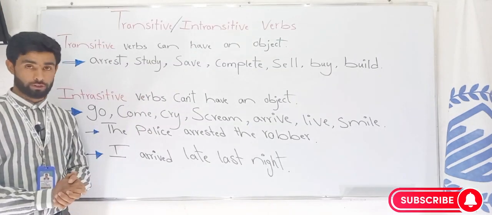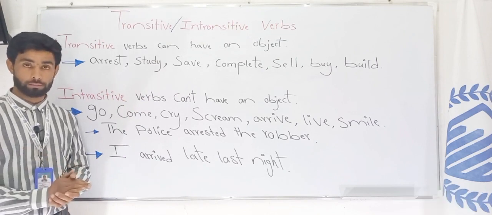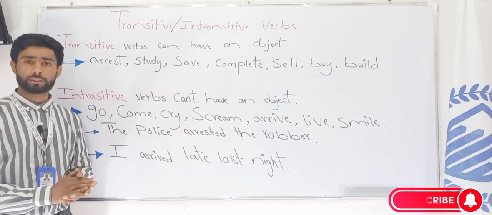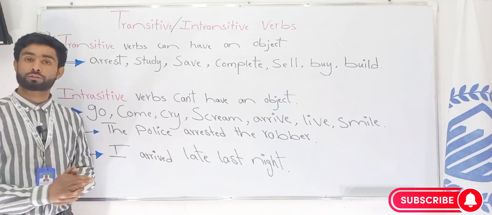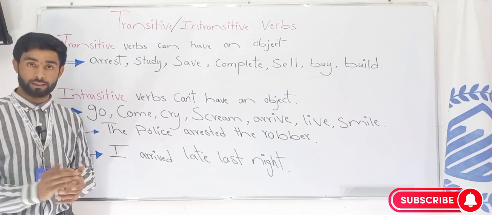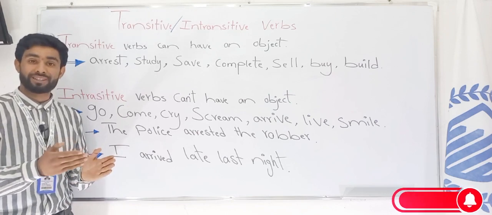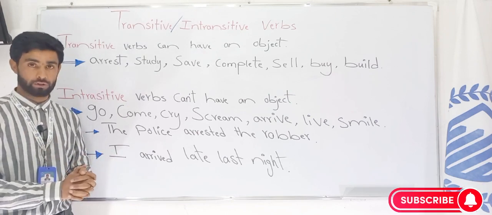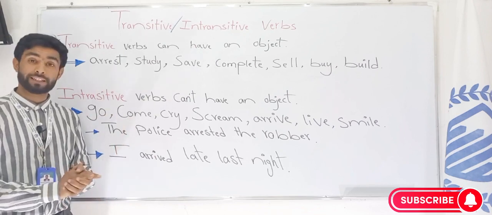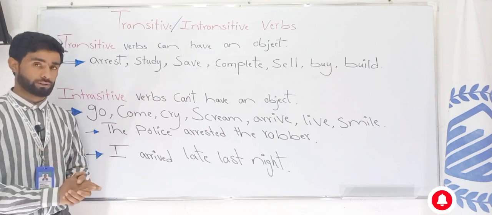Transitive and intransitive verbs. Okay, there is one thing more about the forms of the verb, as we change them to the passive voice. In some cases, some sentences cannot be changed to the passive voice, and it's about the verbs of those sentences. So let's understand which sentences cannot be changed to the passive voice. There are two types of verbs. We have transitive verbs and intransitive verbs. What is a transitive verb and what is an intransitive verb?